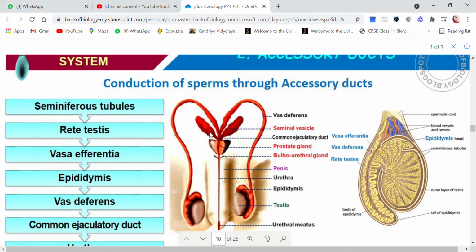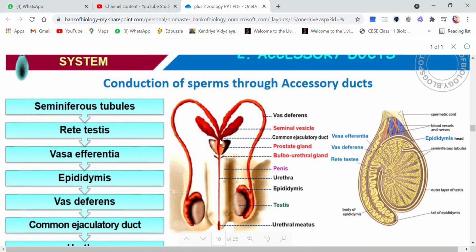This is also the seminal vesicle, its duct, and the vas deferens is also coming and attaching at the same point. Because all of them attach at the same point, this duct is called the common ejaculatory duct.